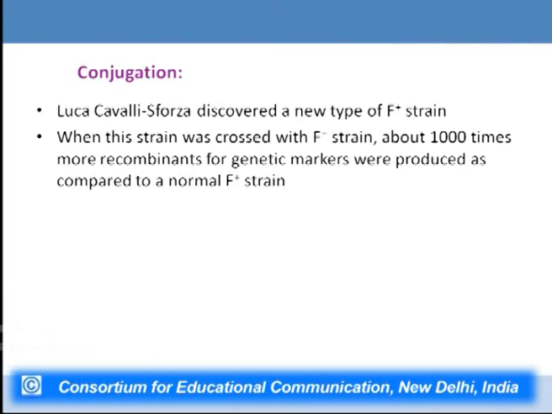When this strain was crossed with an F minus strain, about 1000 times more recombinants for genetic markers were produced as compared to a normal F plus strain. Earlier we had seen that when strain A and strain B were mixed in the experiment of Lederberg and Tatum, the frequency of formation of recombinants was 1 in 10 to the power 7 cells. But in this experiment of Cavalli, the frequency increased about 1000 times as compared to the normal conjugation experiment.